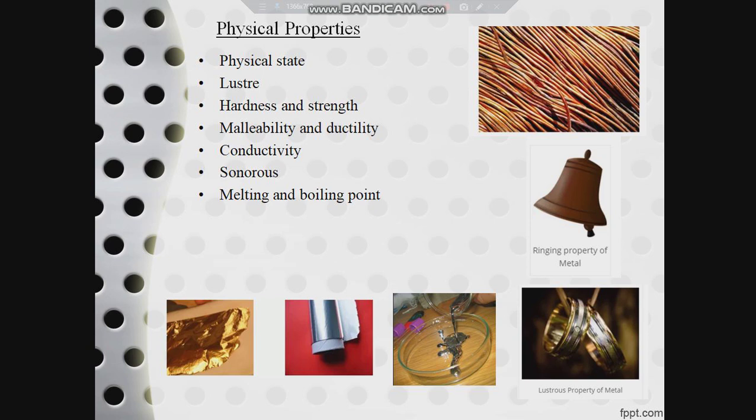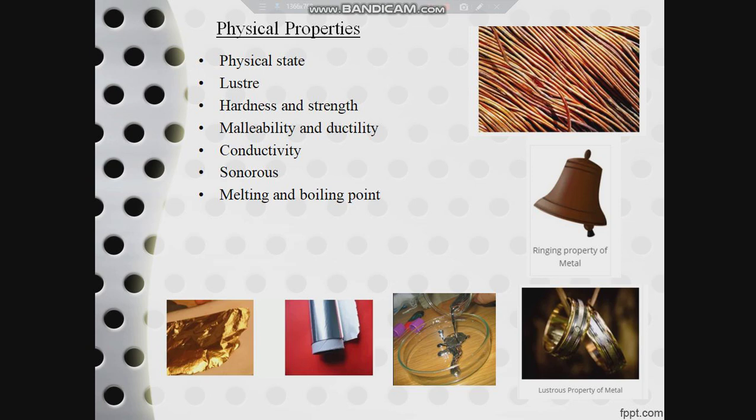Metals are generally solid, that is they exist in solid state at room temperature, but there is one exception in this, which is mercury, which exists in liquid state at room temperature. Whereas coming to non-metals, they occur in all three states of matter. In case of solid, we can have carbon and sulfur as examples. In case of liquid, we can have bromine, and in case of gas, we can have nitrogen and oxygen, etc.